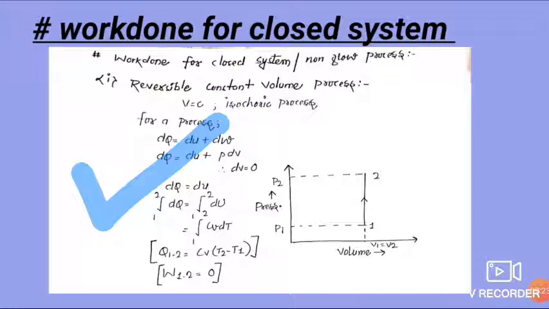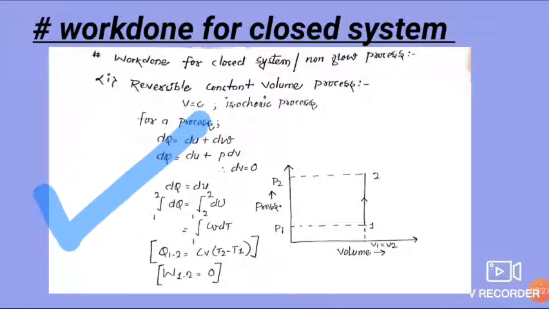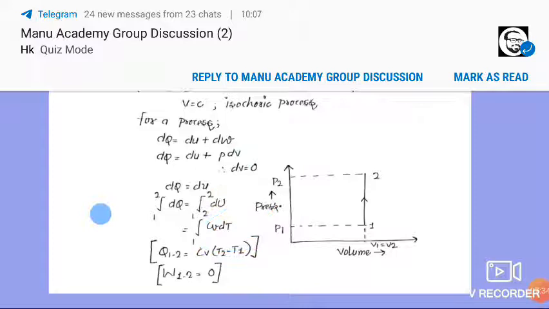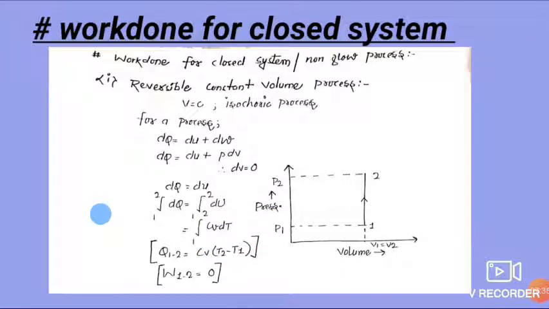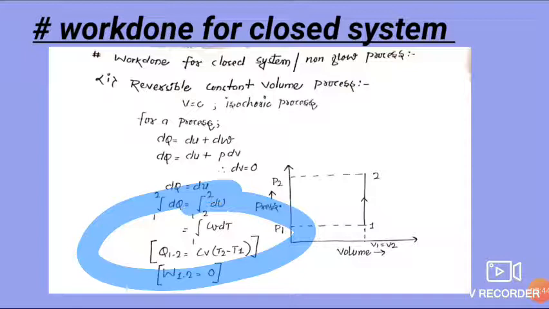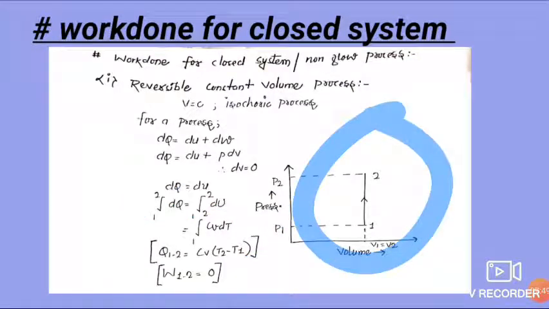Friends, we are integrating both sides from 1 to 2, and what we know that du is equal to cv dt. So friends, after integration, we get that heat transfer from 1 to 2 is equal to cv (t2 minus t1). This is the heat transfer for constant volume process, and as we know that volume change is 0. So friends, work transfer is 0.